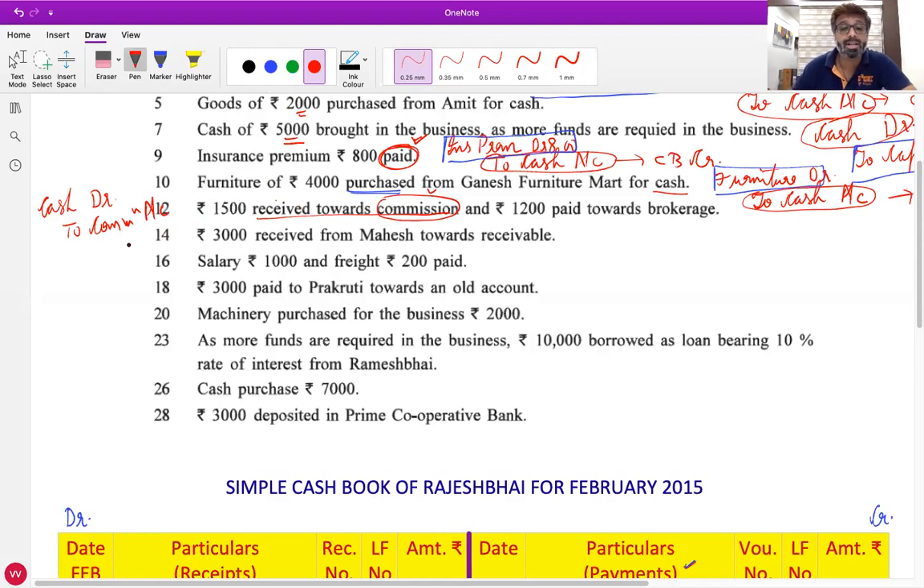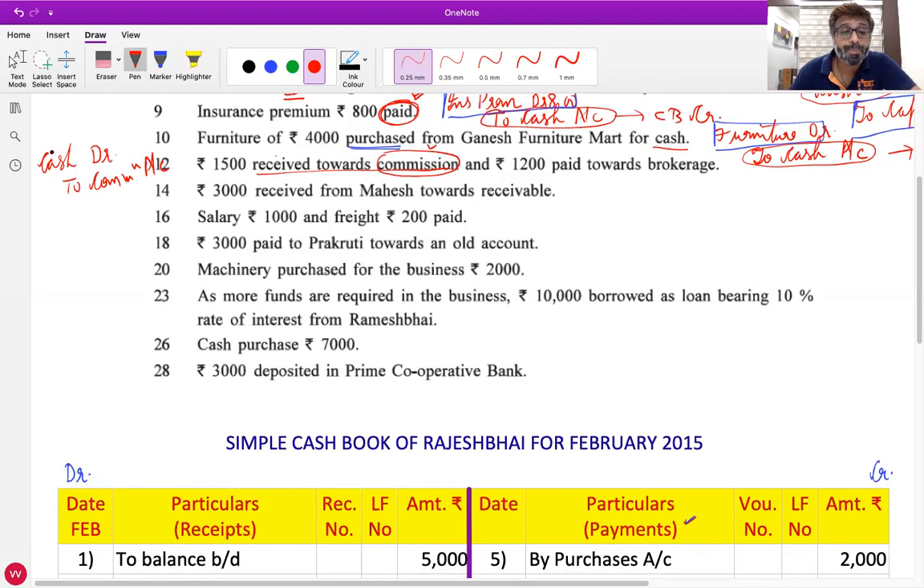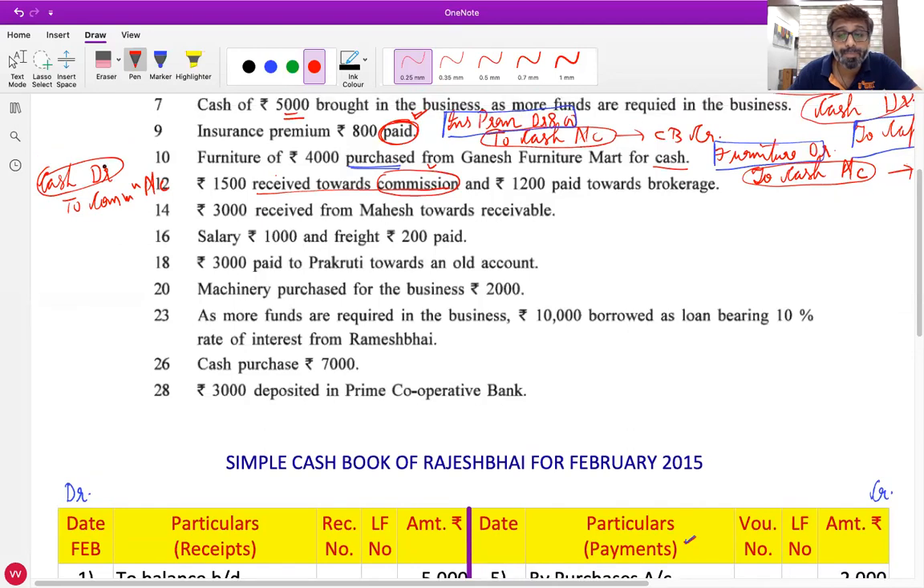Now tell me, where will it be recorded in the cash book? Bhumi, is cash debited or credited? Cash debited. So we have to write on the debit side. Since cash is debited, you'll write it in the cash book on the debit side, same side. Did you understand this? Okay.